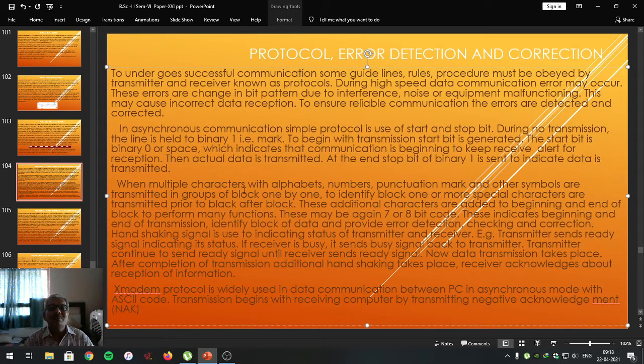But when multiple characters with alphabets, numbers, punctuation marks and other symbols are transmitted in a group or block one by one, to identify the block, one or more special characters are transmitted before the block and after the block.